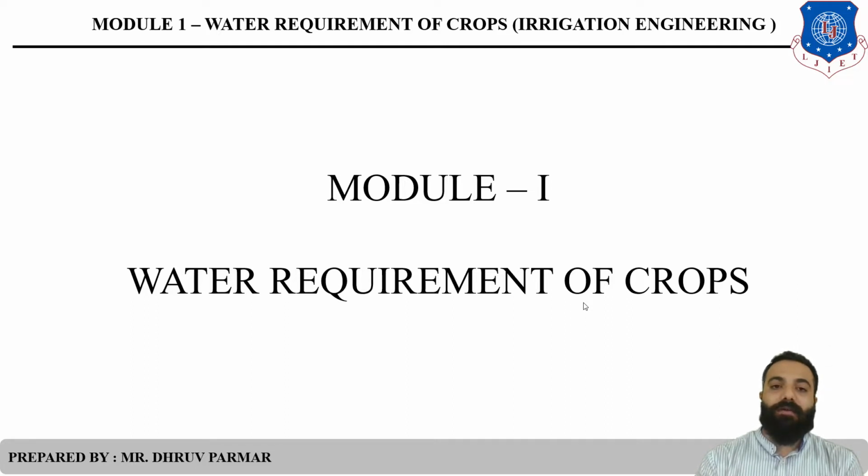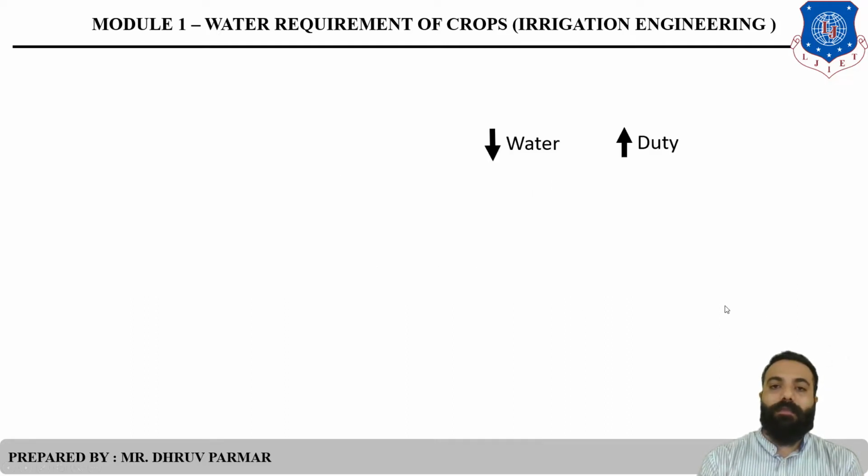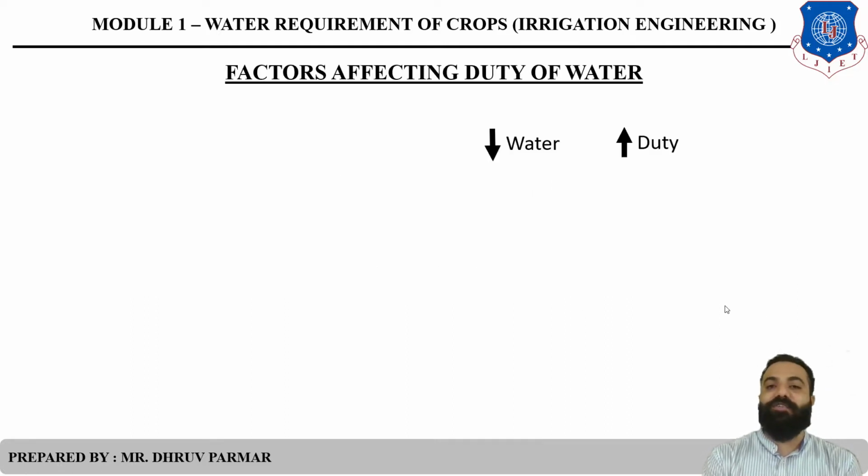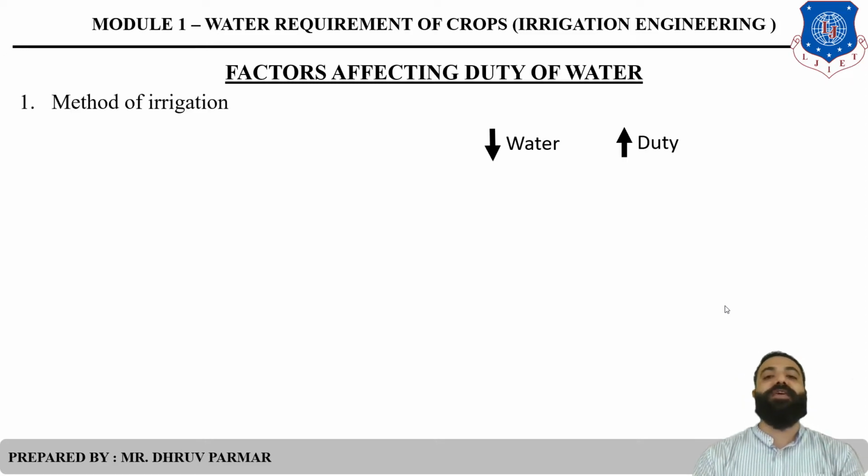Then, after you understand all things in that chapter, first of all, factors affecting duty. There are lots of factors which affect the duty of water. The basic funda is that water is inversely proportional to duty. When water usage or water supply is more, duty will be less, and vice versa. So the first factor is method of irrigation.